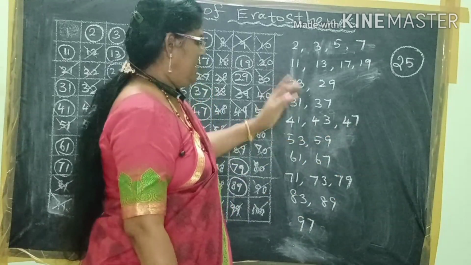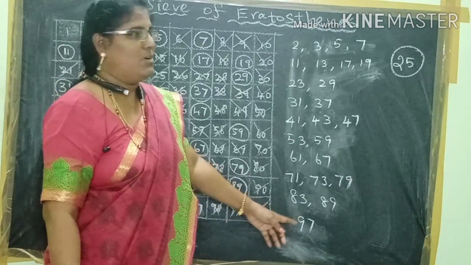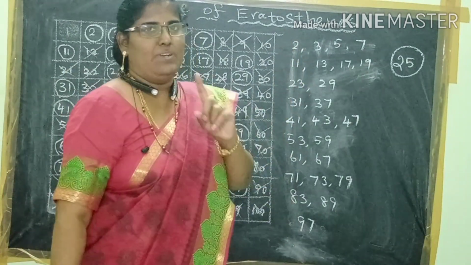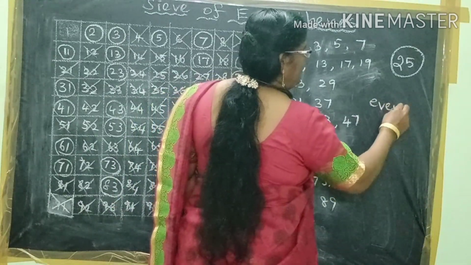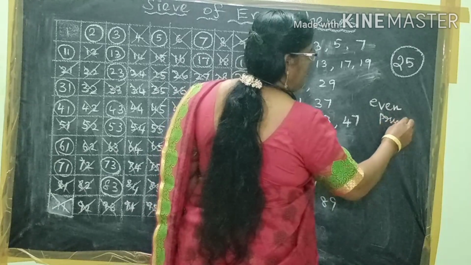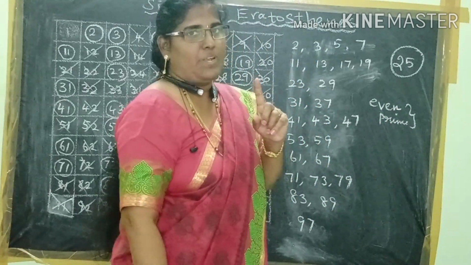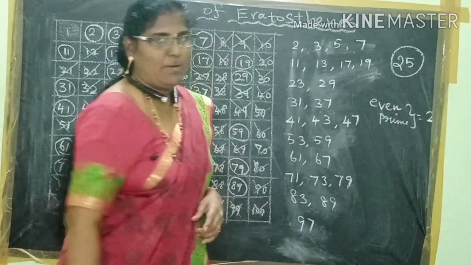See, all the prime numbers are odd numbers. Yes or no? Except 2, because the only even prime number is 2. Children, in prime numbers, all the prime numbers are odd numbers. Only 2 is the even prime number.